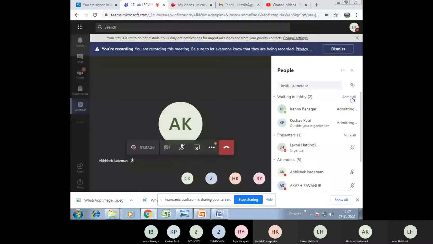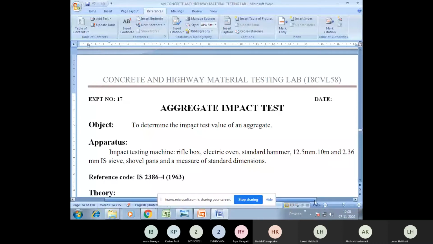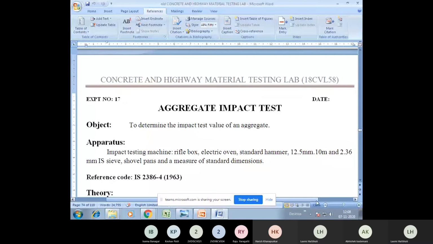The aim of this experiment is to determine the impact test value of an aggregate. That is, to test the resisting capacity of the coarse aggregate, whether the coarse aggregate used in road construction has the capacity to resist impact load or not. You are supposed to check that here. Of course, the procedure, I hope you have already studied in your highway and concrete laboratory. Today we shall see the procedure as well as the video.